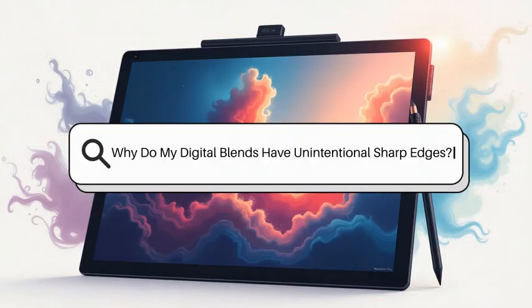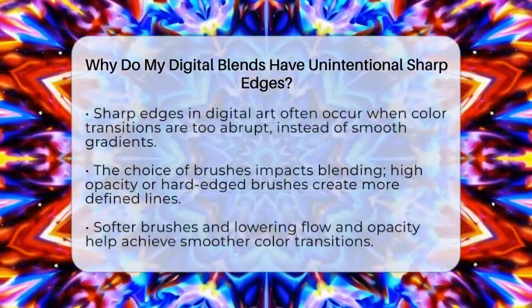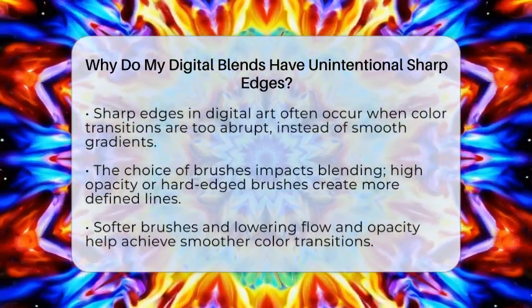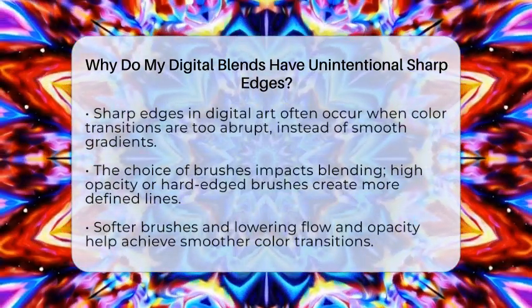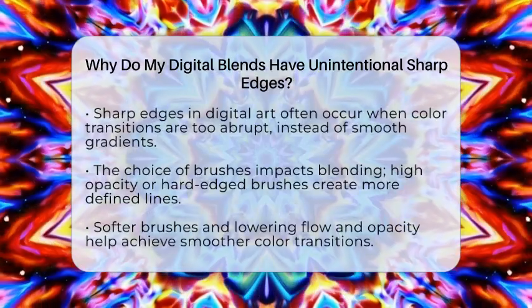Why do my digital blends have unintentional sharp edges? Imagine working on a digital painting and suddenly noticing harsh lines where you expected smooth transitions. It can be frustrating, but understanding why this happens can help you fix it.